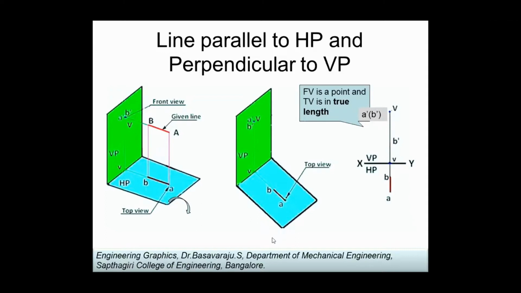As I have rotated this horizontal plane in clockwise direction, I have got this two-dimensional drawing. If you draw a projection line from A till the XY line and project it till here, this is the position of A. Once again, I am drawing from B dash to the XY line, and then B dash will lie here. That is why one single line is drawn instead of repeating again and again.